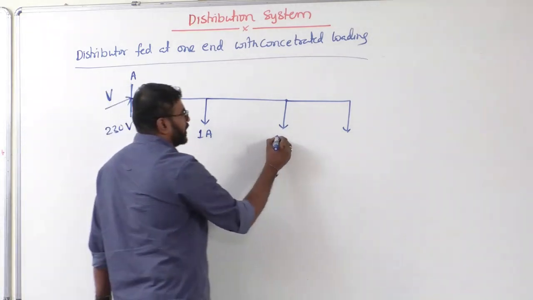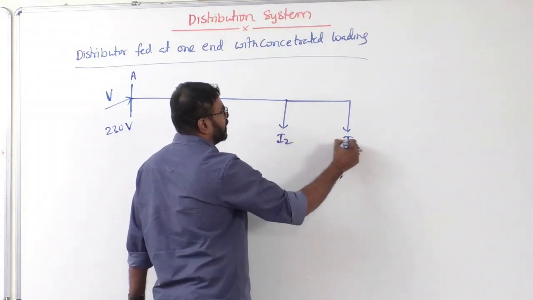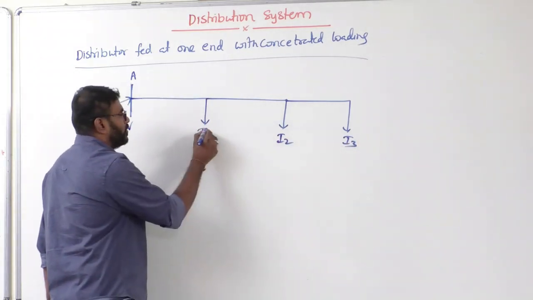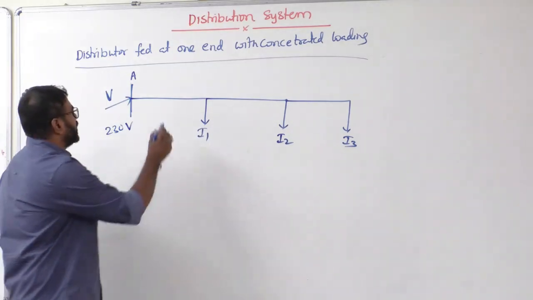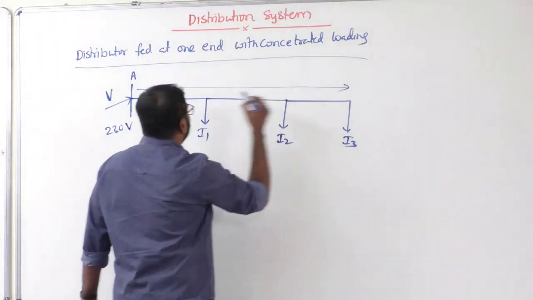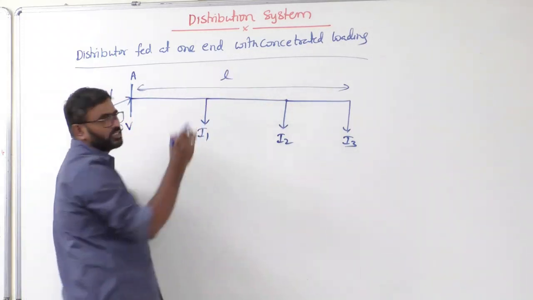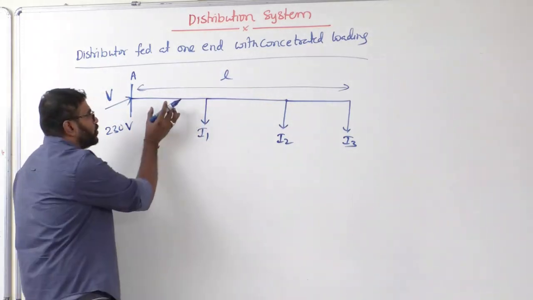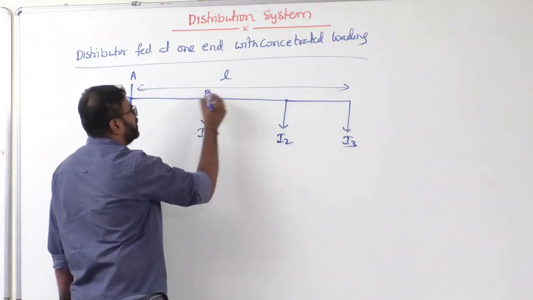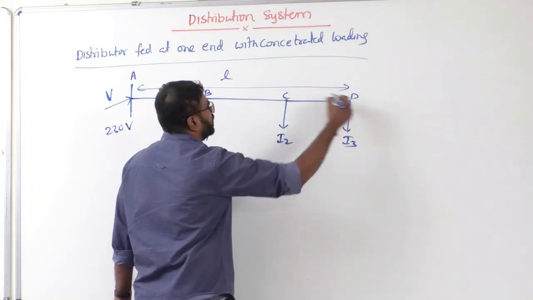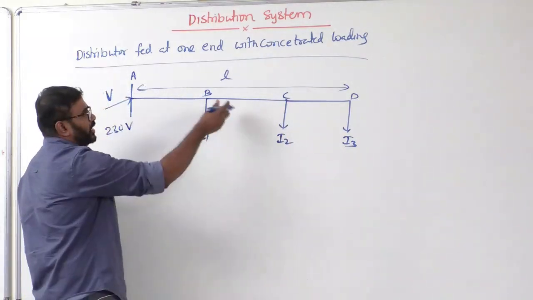Now let's say the current here is I2, current here I3. That means I1, I2, I3 values are given. Clear, sir? Sometimes in the problem the total length of this distributor is given, and he will give you the length of each section. So section AB, section BC, section CD. Every section length will be given.